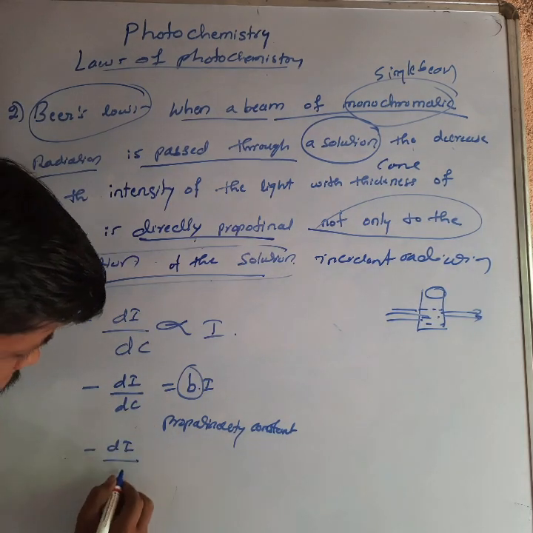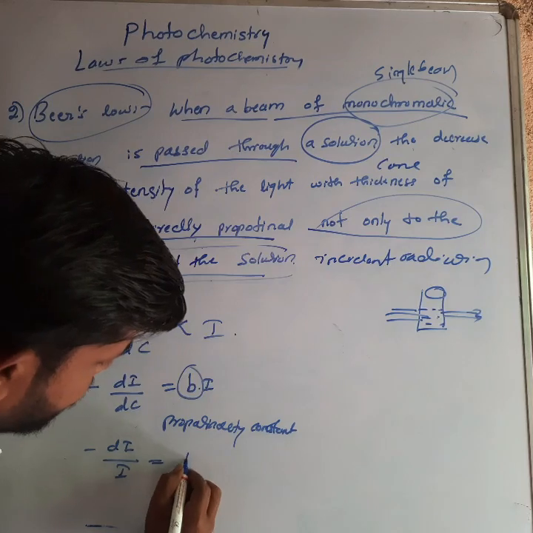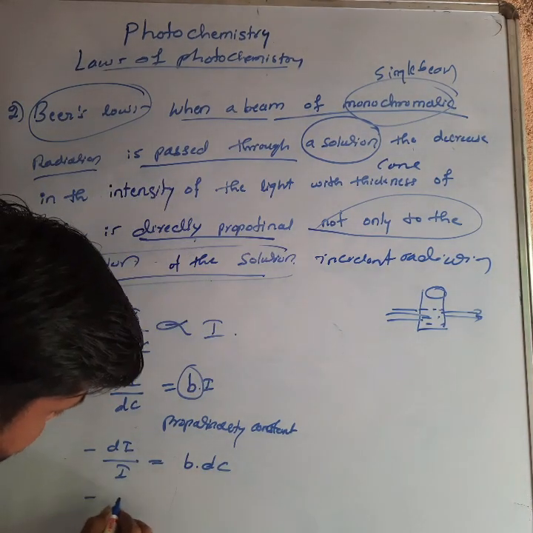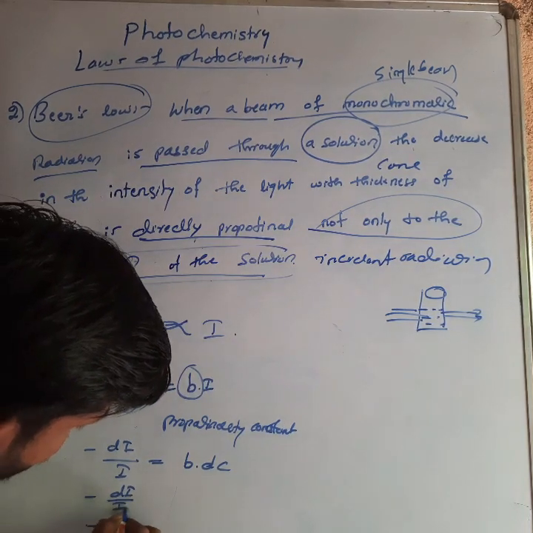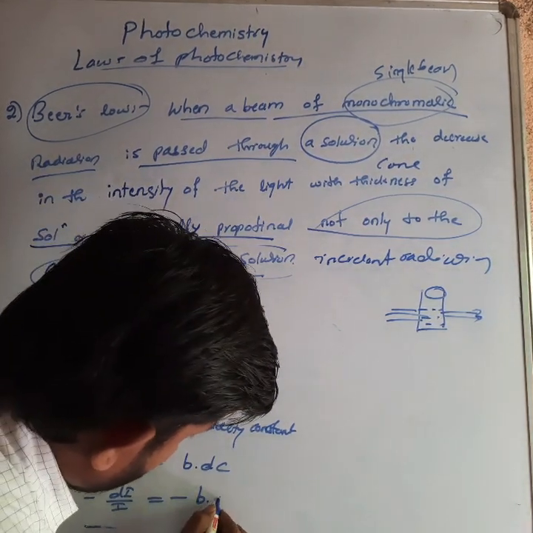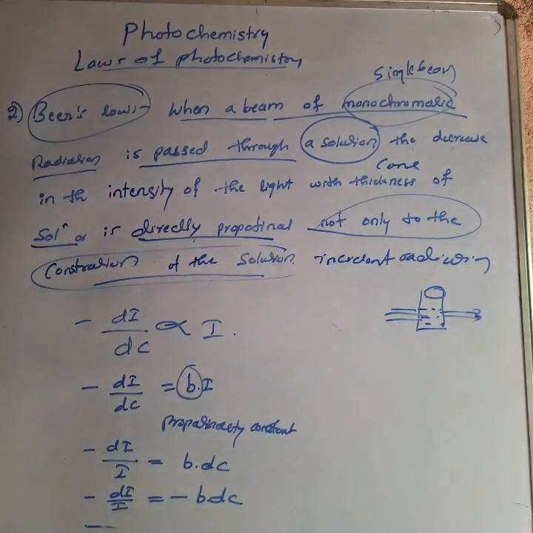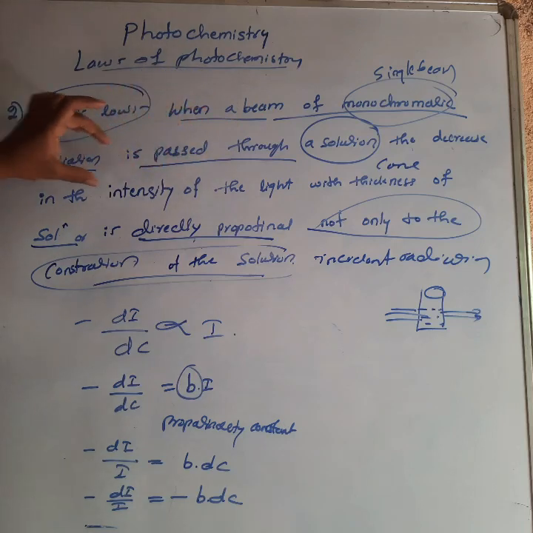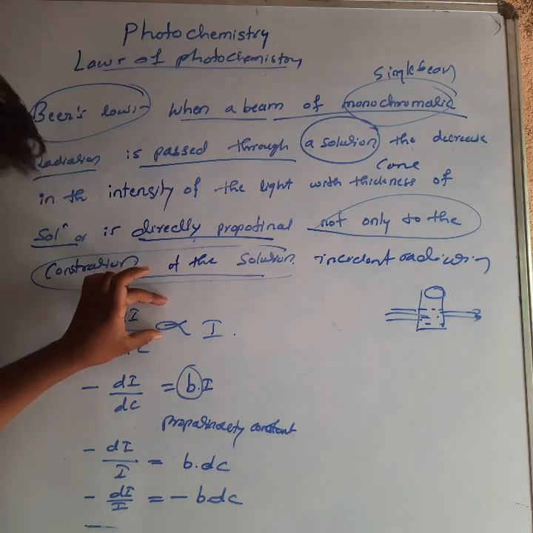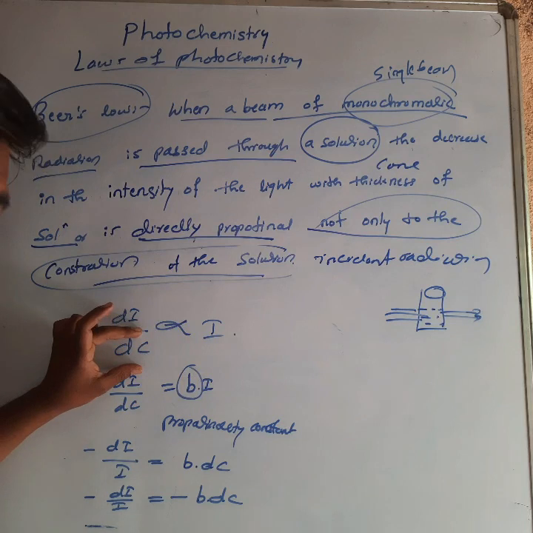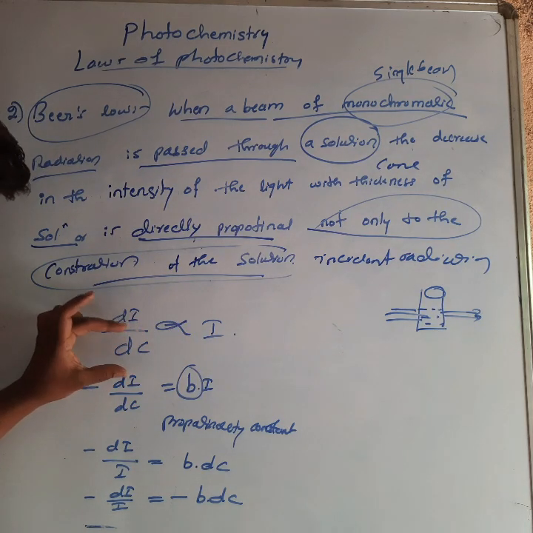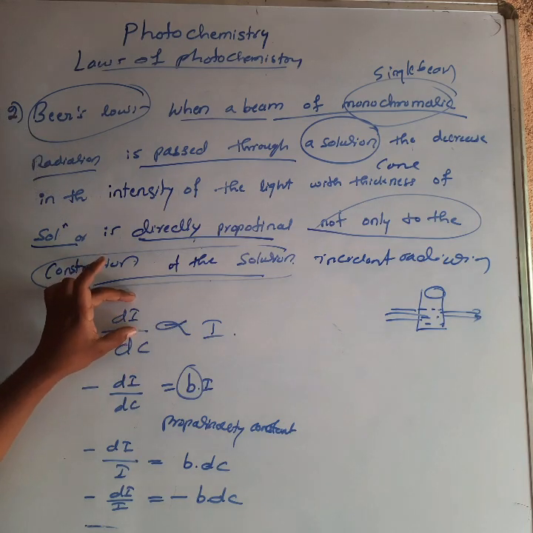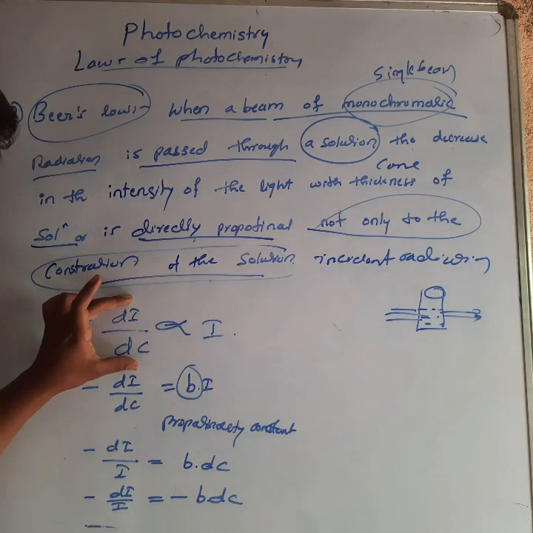Next, you can rearrange it. dI by I equal to b into dC. You can just interchange the negative sign, so dI by I equal to minus b into dC. Here dI means monochromatic light, the intensity of incident radiation, and dC will be a small amount of concentration. If the thickness is high and the concentration is high, at that time the come out intensity will be very low. These are the quantities. Understand?